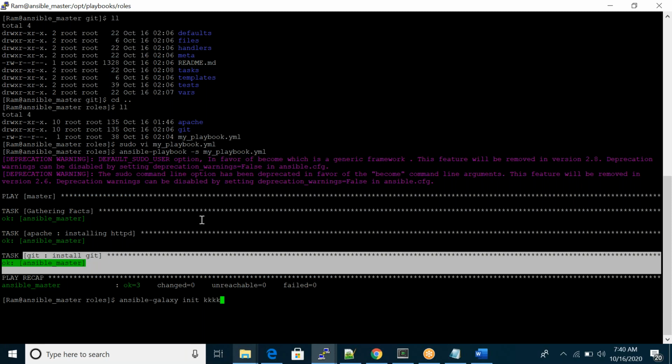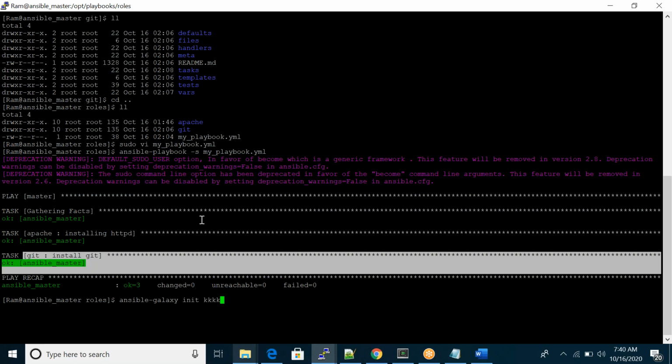See, all these folders are nothing but your folder structure, right? Inside Apache, you have four to five folders: defaults, files, handlers. It's just a normal folder structure. Ansible Galaxy is one of the Ansible plugins. If you use that command, it will automatically create that folder structure.